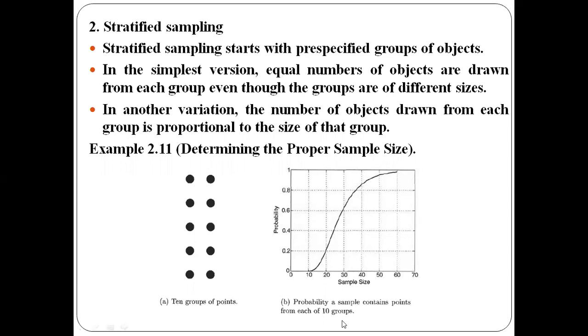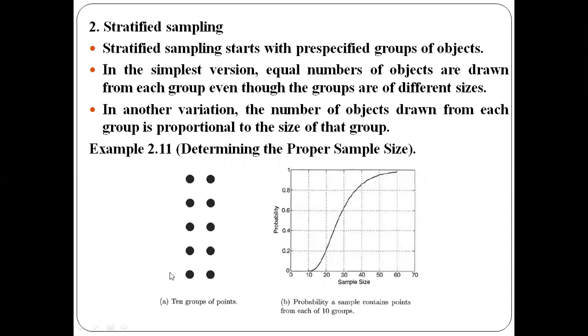For example, let us consider this example. Here we have 10 groups of objects, or clusters. Total 10 clusters are present. From each of these clusters, I need to choose one representative point to form the sample. So I need to choose one representative point out of each collection of objects. How can I choose that?